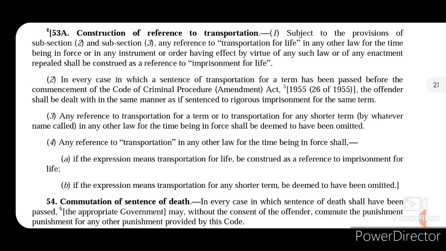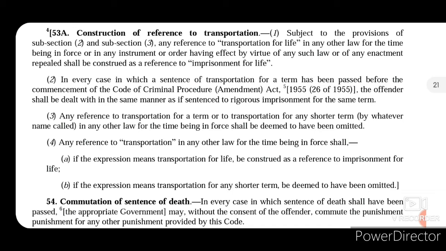Now, let's move on to section 53A that talks about construction of reference to transportation. It basically says that subject to the provisions of subsection 2 and 3, any reference to transportation for life in any other law for the time being in force, or in any instrument or order having effect by virtue of any such law or any enactment repealed, shall be construed as imprisonment for life.